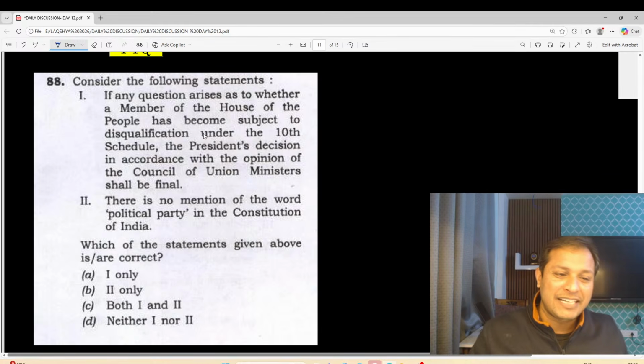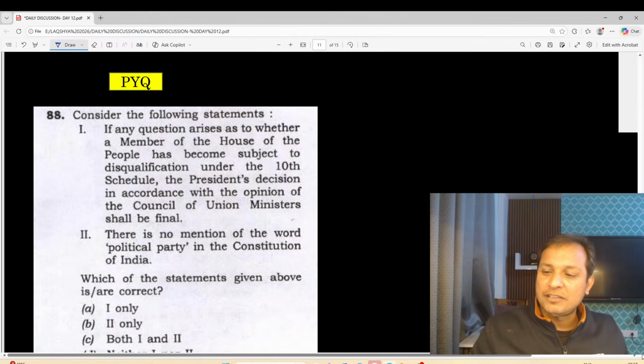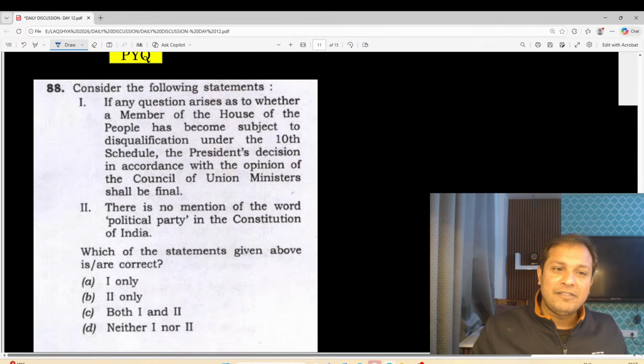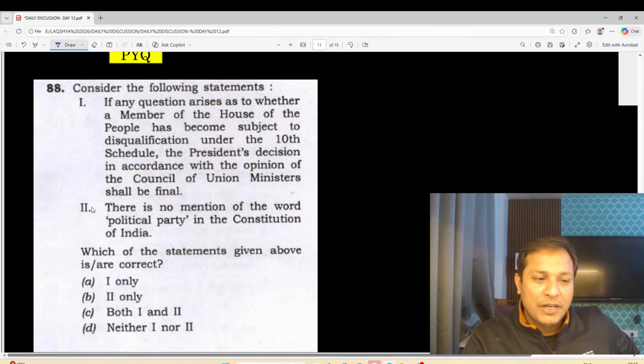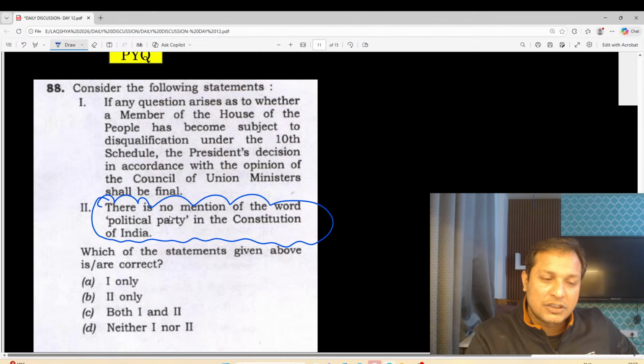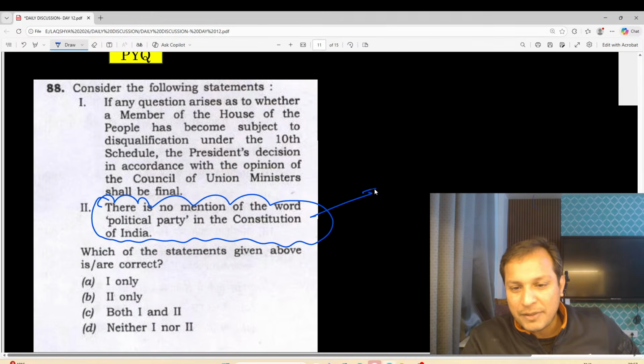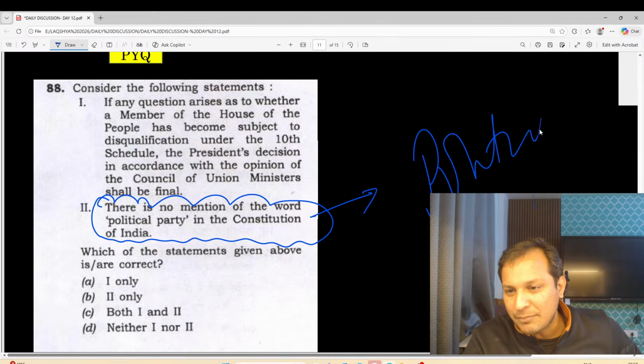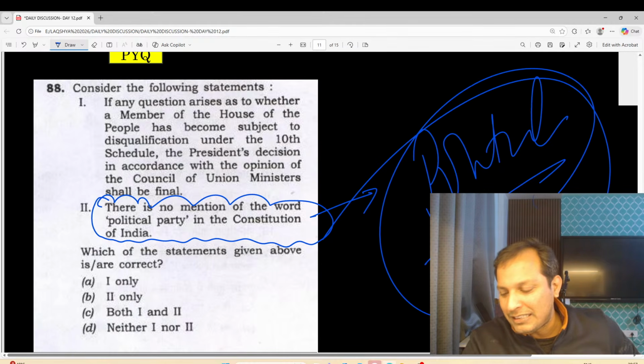Let us see this PYQ, guys. How many of you can solve this PYQ? Very important. On political parties, there is no mention of the word political party in the Constitution. Is this a correct statement or a wrong statement? Political party is one topic which can come in the exam, guys. Is political party mentioned or not?